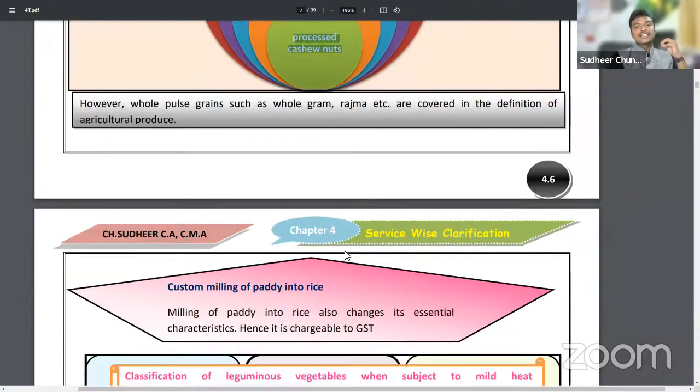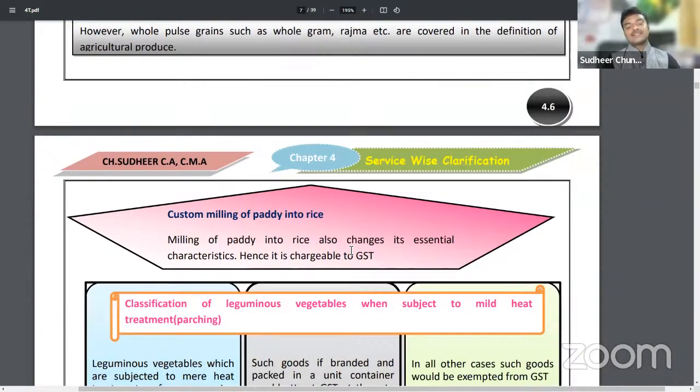Because only agricultural produce stored in a warehouse will be exempted. Non-agricultural produce, if it is stored in a warehouse, will not be covered under exemption. That's why the clarification has been given there.